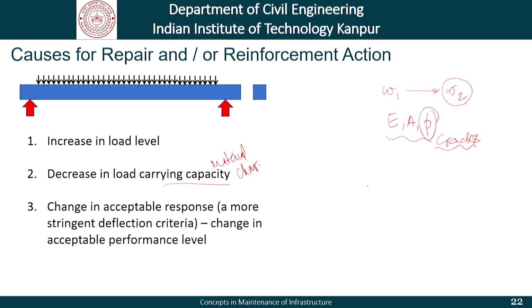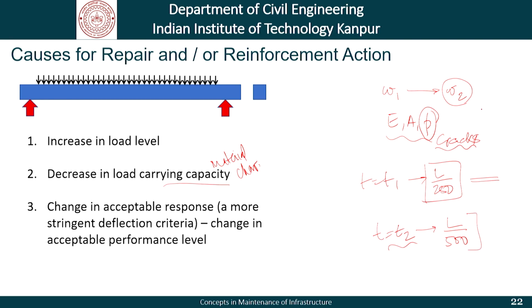For example, at some point in time t1, you accepted that L by 250 is an acceptable deflection in the beam. Come t is equal to t2, which could be 50 years later, the codes which told us that L by 250 was acceptable, the same codes tell us that L by 500 will be acceptable and not 250.